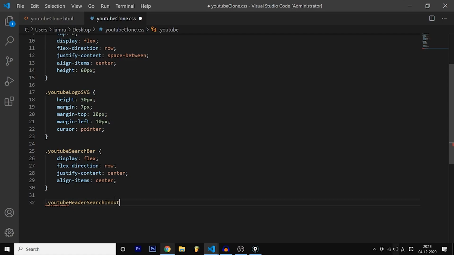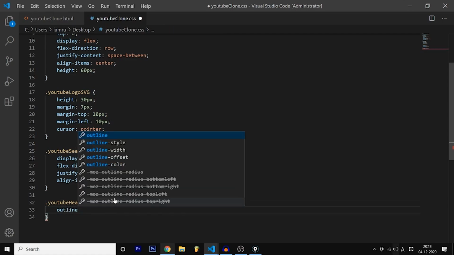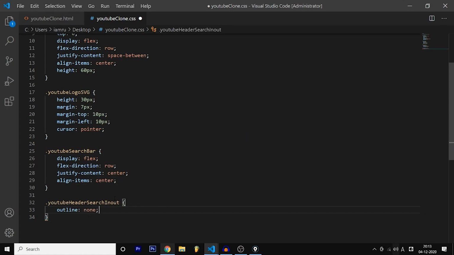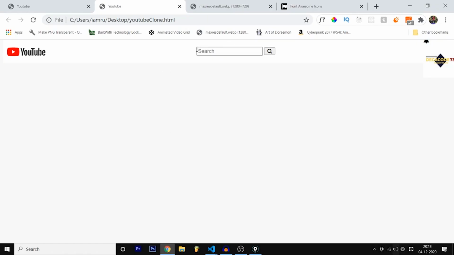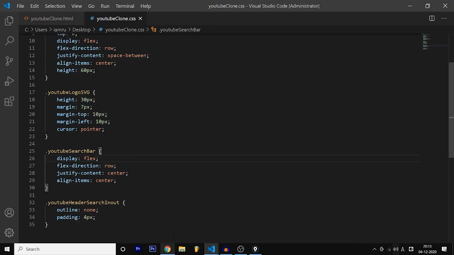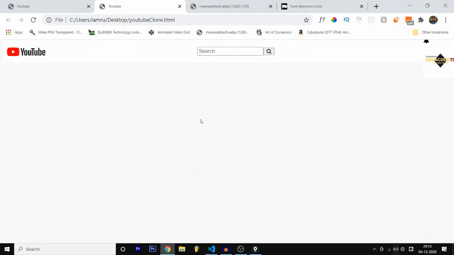So this is the input, and you have outline none first. So what is outline none? Outline none is when you click on the input, you'll have a border. I don't want that border, so I want to remove it. Then I want a padding of 4 pixels. This will increase the inner margin. So inner margin, what do I mean? For now we have no space inside the input. So now if I save my document, I'll save it, go back and reload.